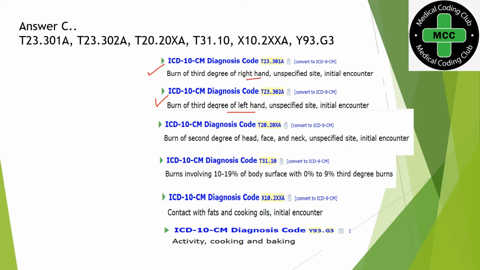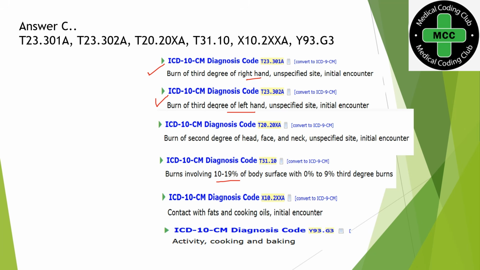If we had a bilateral code, like burn of third degree of bilateral hands, then we would have chosen the single code, but we don't find any bilateral code for this particular condition, so we are coding them separately. After that we have the face, which is second degree, so we are coding burn of second degree of head, face and neck, initial encounter. After that we have to code the total TBSA. In the overall scenario we have 10% of total body burnt, so we have to select the range of 10 to 19% of body surface area.